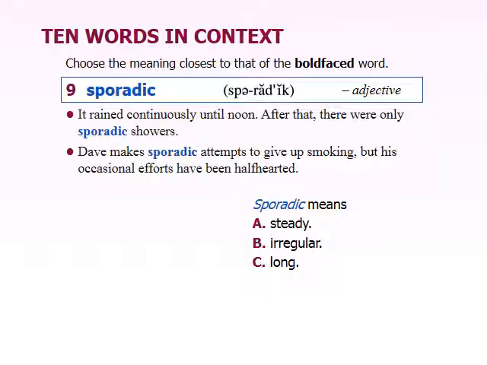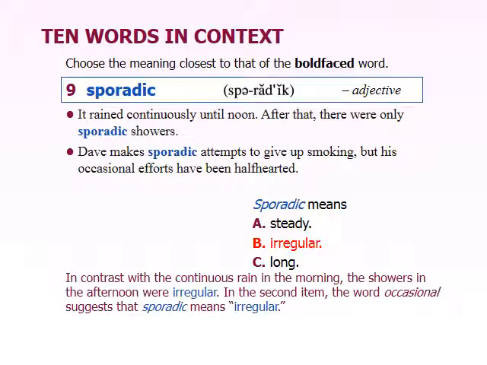Our next word here is sporadic, and this one is an adjective. It rained continuously until noon. After that, there were only sporadic showers. Dave makes sporadic attempts to give up smoking, but his occasional efforts have been half-hearted. So what sporadic means is irregular. On page 17, sporadic is number 10, happening now and then, occasionally.